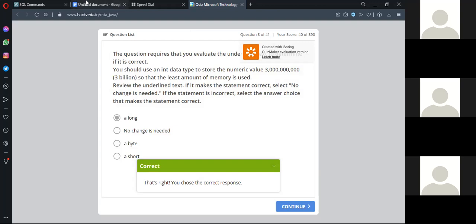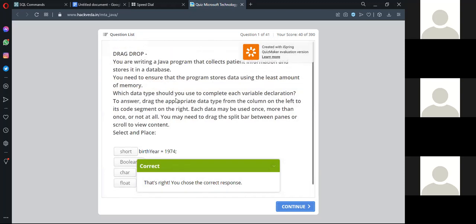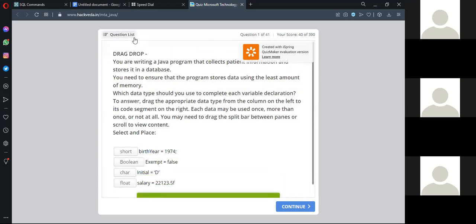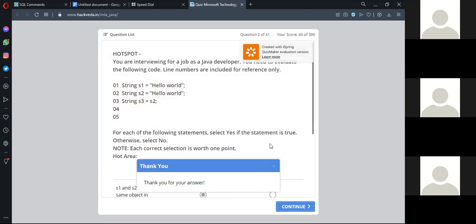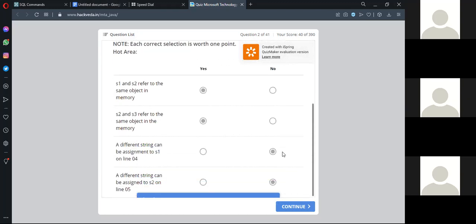You go to that question. Let me explain what it actually is. Whenever two variables are holding the same value, they occupy the same memory space. So you note down this one. If it comes in the exam, you have to select that option itself, which says both are having the same memory. Here they are saying s1 and s2 refer to the same object because they are holding the same value. s2 and s3 refer to the same object. Why? Because you are assigning s2 to s3. Different string can be assigned to s1 on line 4.